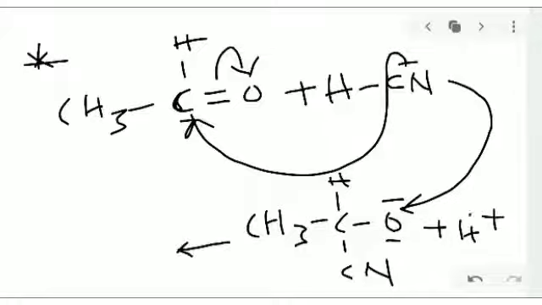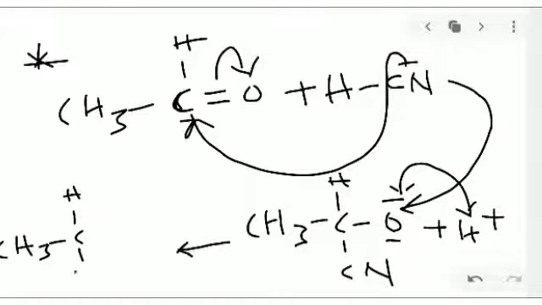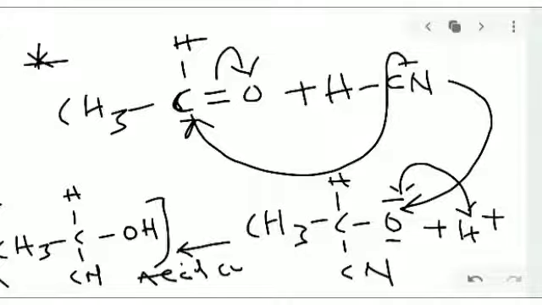So here, O minus will abstract the proton, to form CH3, CHCN and OH. So this is a cyanohydrin formed. So acid cyanohydrin, or cyanohydrin. So this is the product.